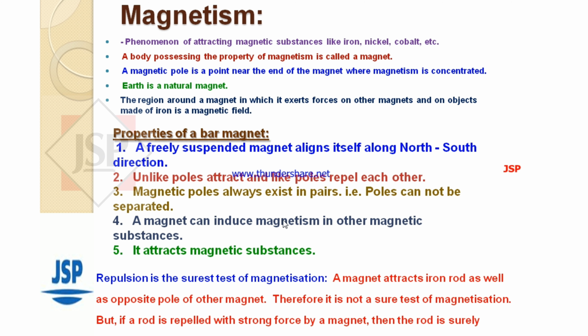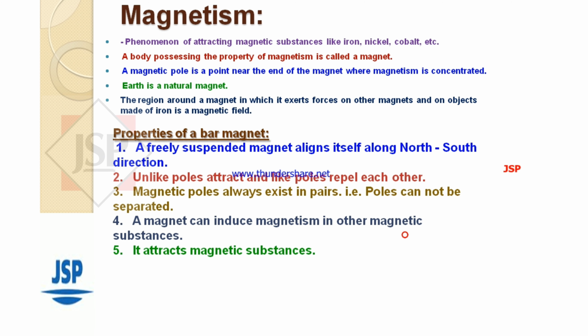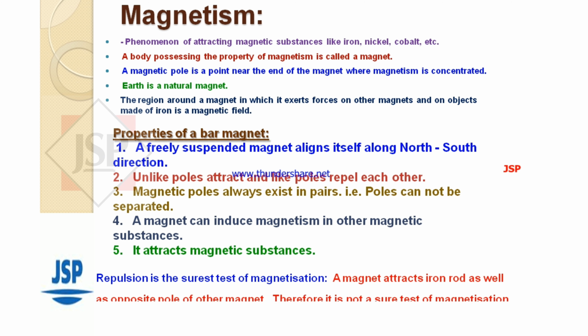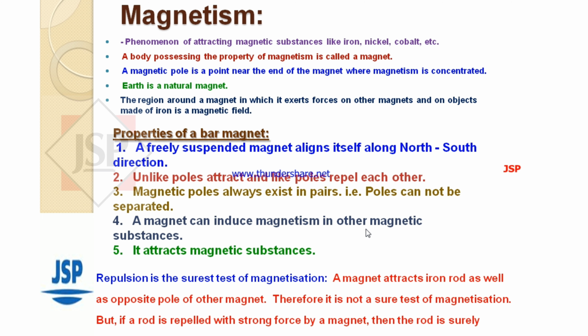A magnet attracts an iron rod as well as the opposite pole of another magnet. Therefore, attraction is not a sure test of magnetization. But if a rod is repelled with a strong force by a magnet, then the rod is surely magnetized.